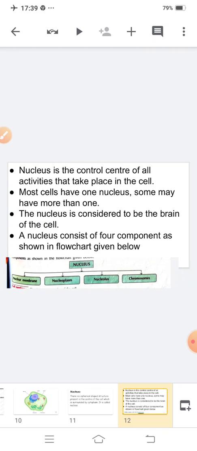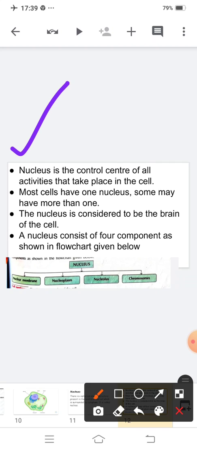Now, nucleus is the center of all activities. Number 1, nucleus is the control center of all the activities that take place in the cell. The second point is, most cells have one nucleus. Some may have more than one. The nucleus is considered to be the brain of the cell.